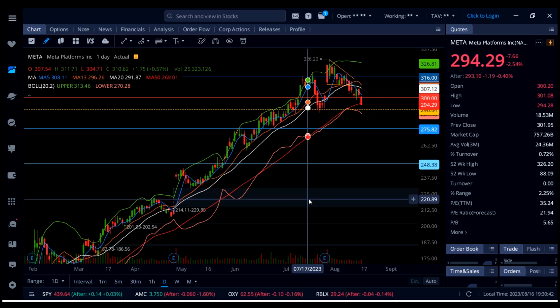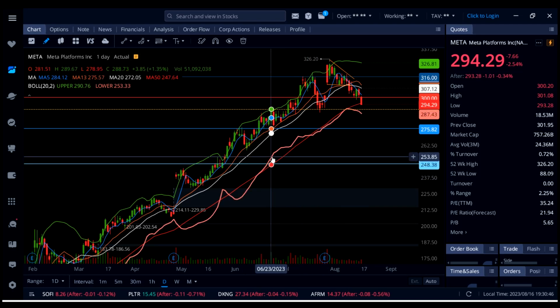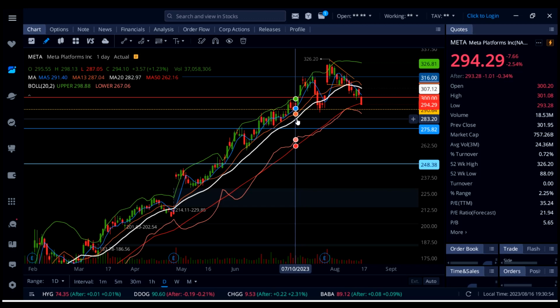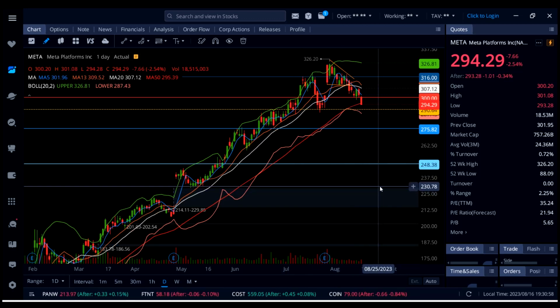So Meta, watch 290 tomorrow, and then right here 287.43. To the upside, Meta needs to get over 300, and only if that happens, you're going to see a quick trip all the way up to the white line, the 20 SMA at 307, and then we can talk about more upside if Meta can actually get above 307 tomorrow.